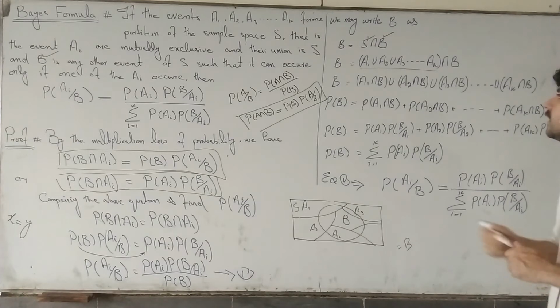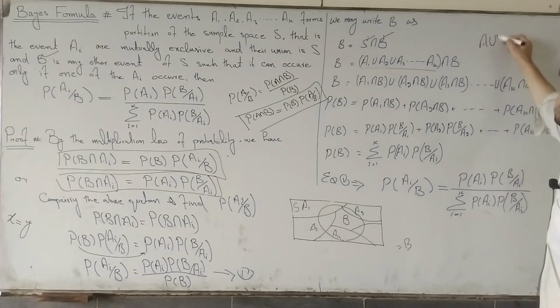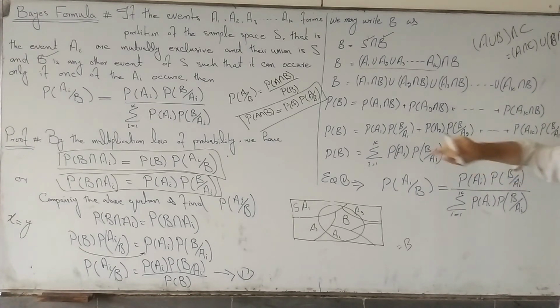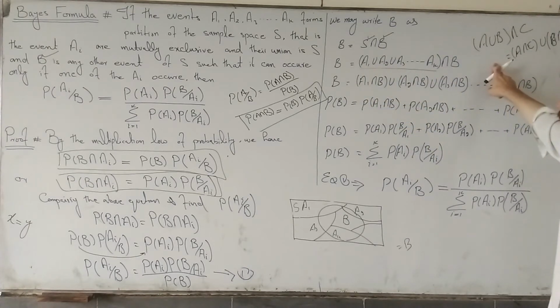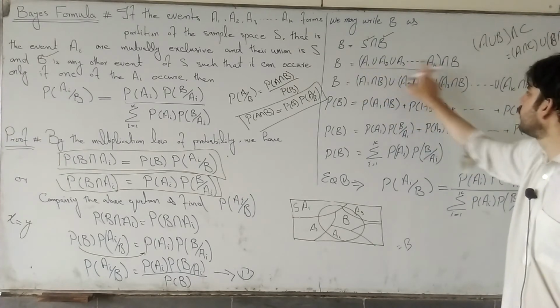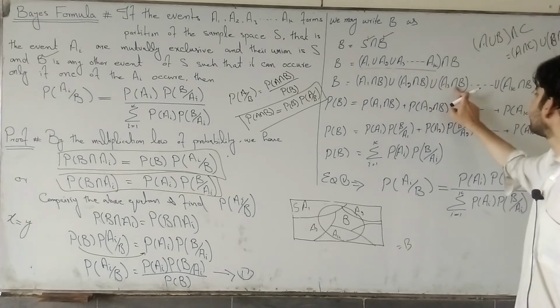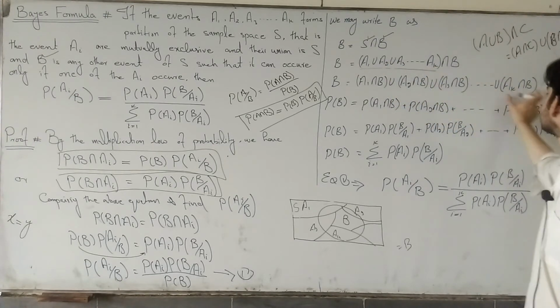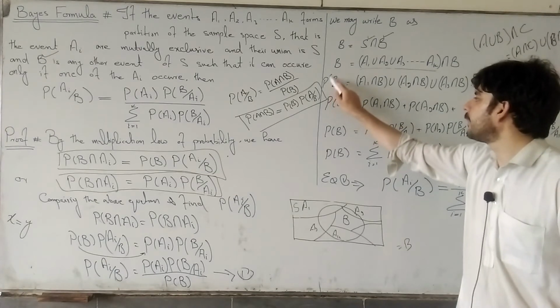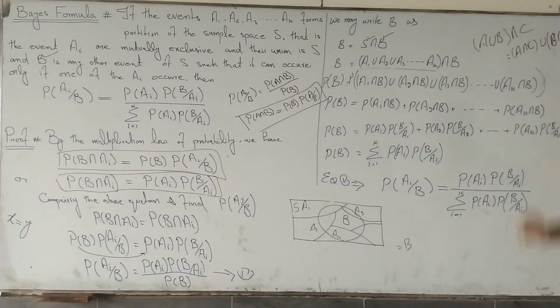Now applying laws of sets, A union B intersection C is equal to A intersection C union B intersection C. So we apply this law on this equation: A1 intersection B union A2 intersection B union A3 intersection B and so on union AK intersection B. Now applying probability on this equation, probability of left hand side is equal to probability of right hand side.